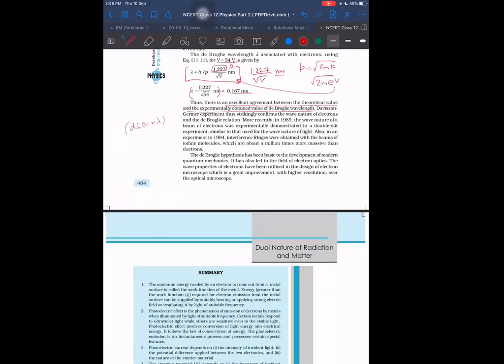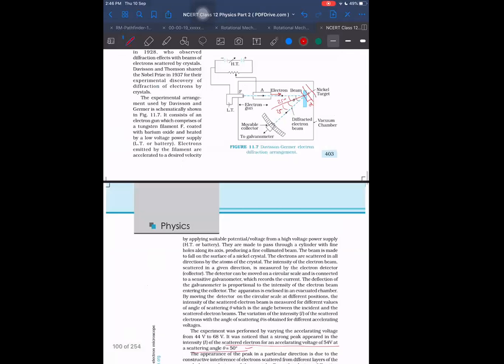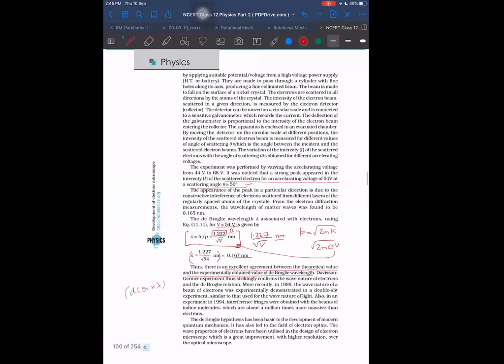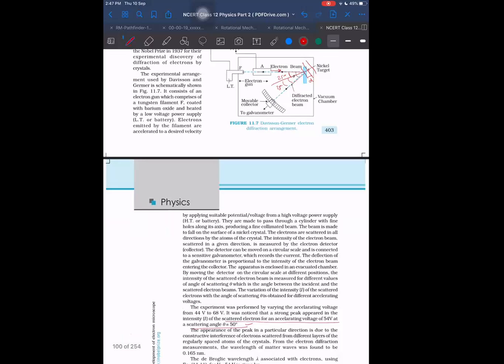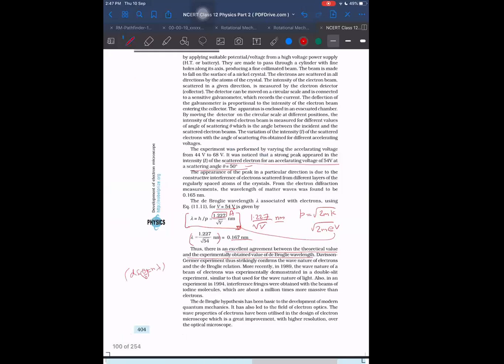Not sin theta here. Here theta is theta by 2 actually. In this case theta is theta by 2. You understand why? Because it is coming in this way and going in this direction. So I can say like this: 2d sin theta by 2 is equal to n lambda. Here I have to use this. You understand that? Why so? 2d sin theta by 2 is equal to n lambda, right?